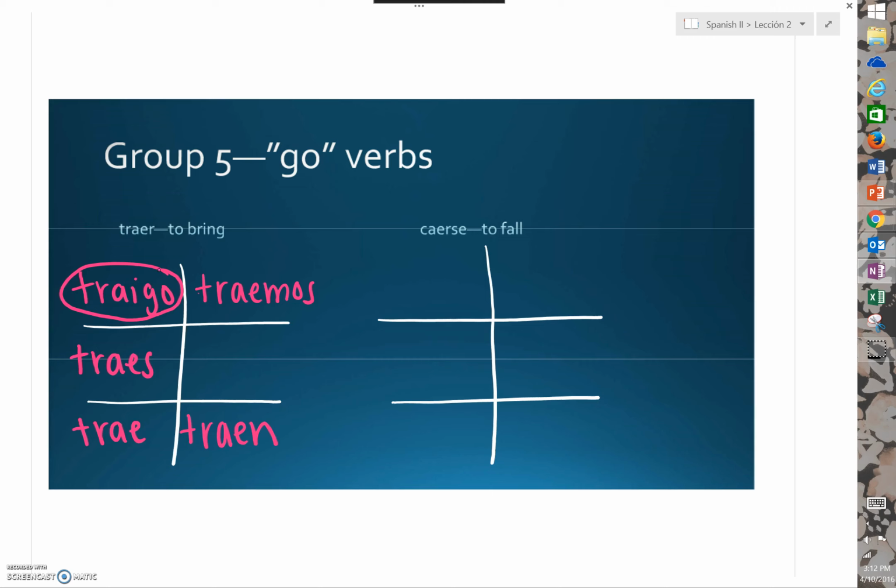Let's look at caerse. First thing that we have to note is that caerse is a reflexive verb. This means we have to include a reflexive pronoun with our verb conjugation. Let's look at these conjugations now.